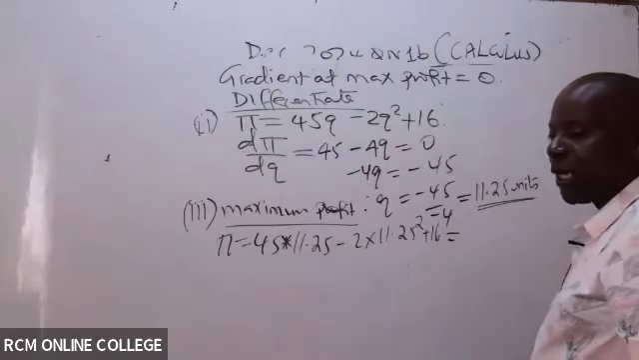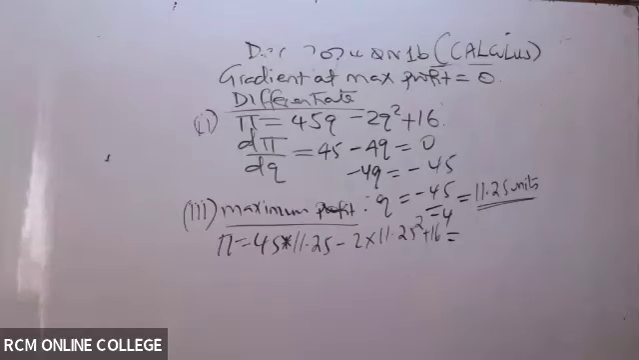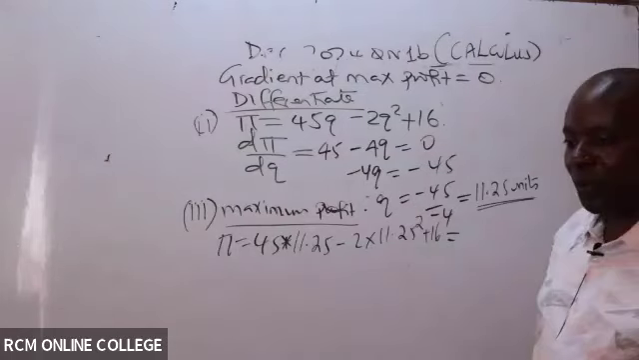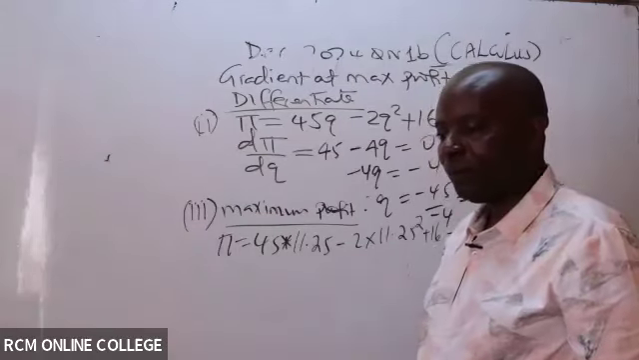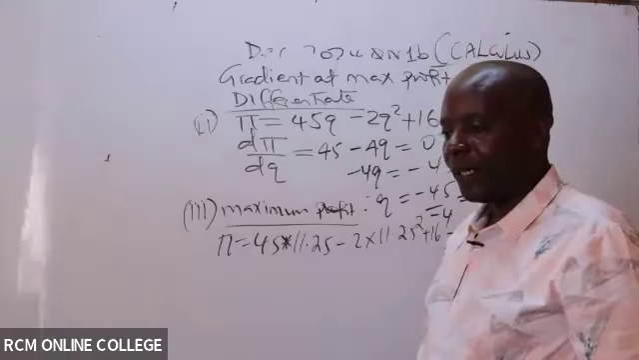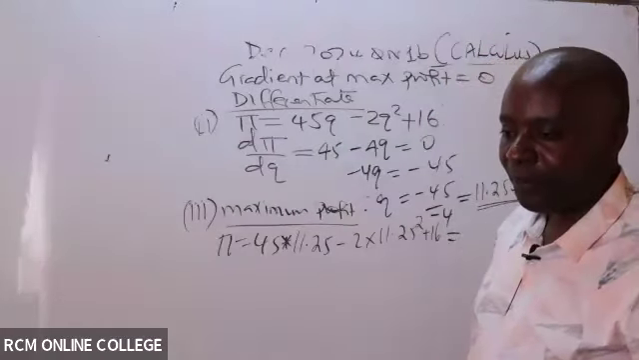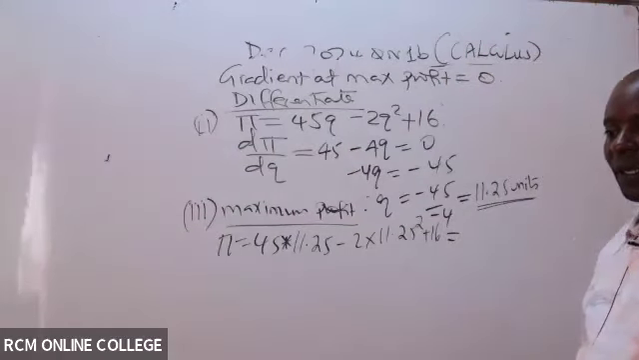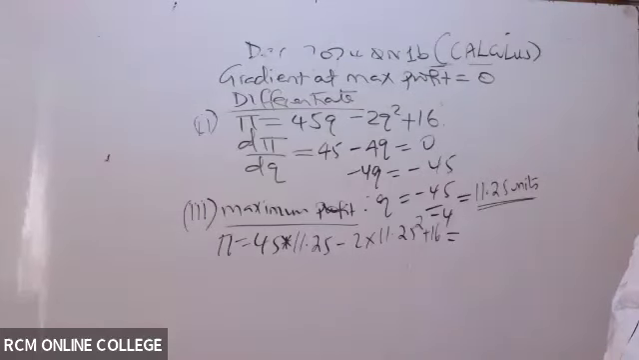So then you get out your calculator and you give me an answer. 45 times 11.25 minus 2 times 11.25 squared plus 16. Give me an answer. What are we getting, somebody here?